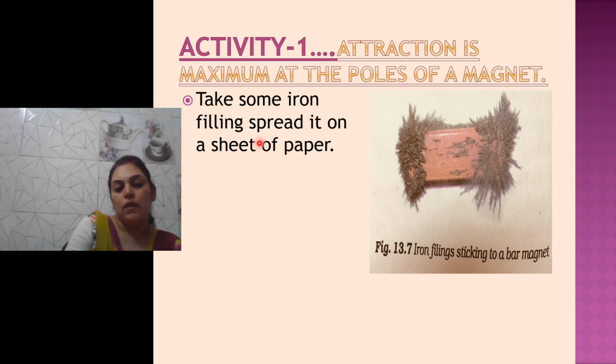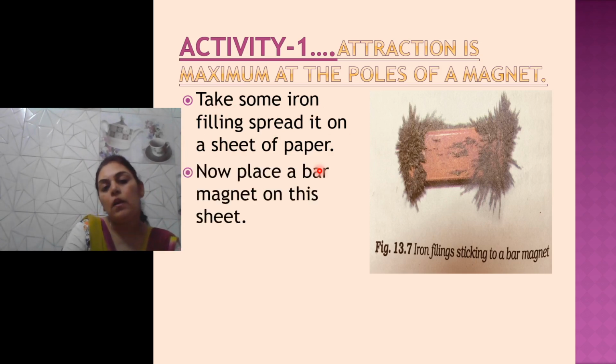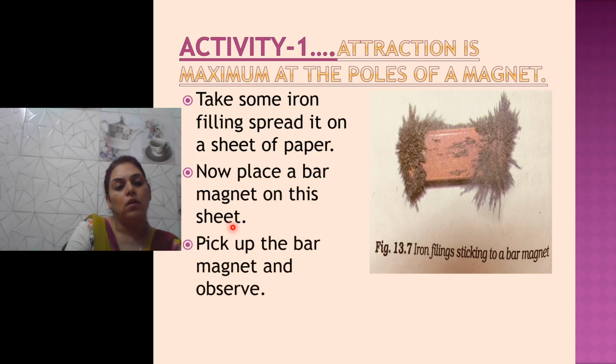Take some iron filling, spread it on a sheet of paper. Now place a bar magnet on this sheet. Pick the bar magnet and observe.